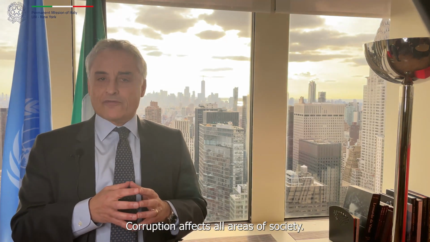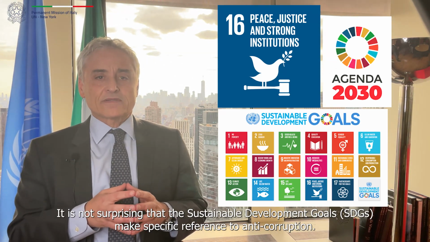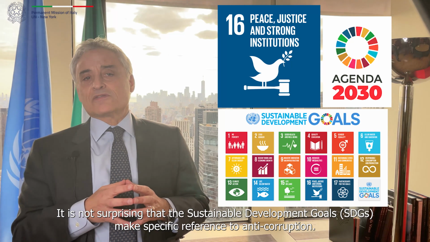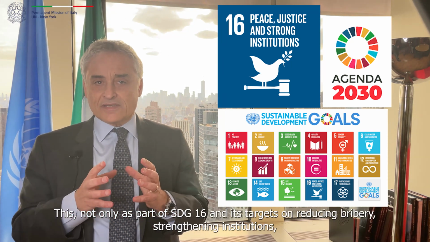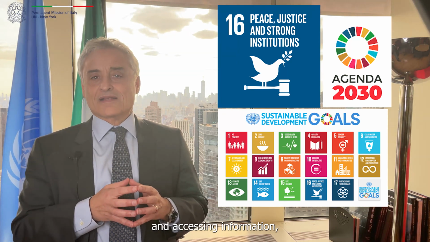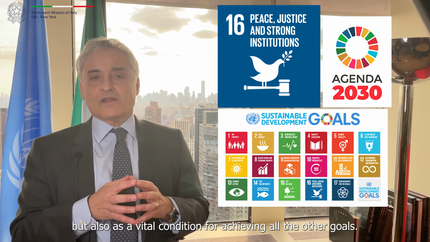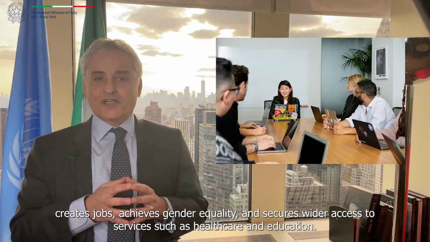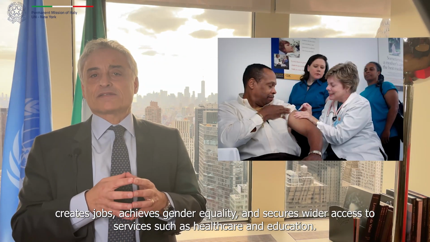Corruption affects all areas of society. It is not surprising that the Sustainable Development Goals make specific reference to anti-corruption. This is not only as part of SDG 16 and its targets on reducing bribery, strengthening institutions, and accessing information, but also as a vital condition for achieving all the other goals. Preventing corruption helps protect our planet, creates jobs, achieves gender equality, and secures wider access to services such as healthcare and education.